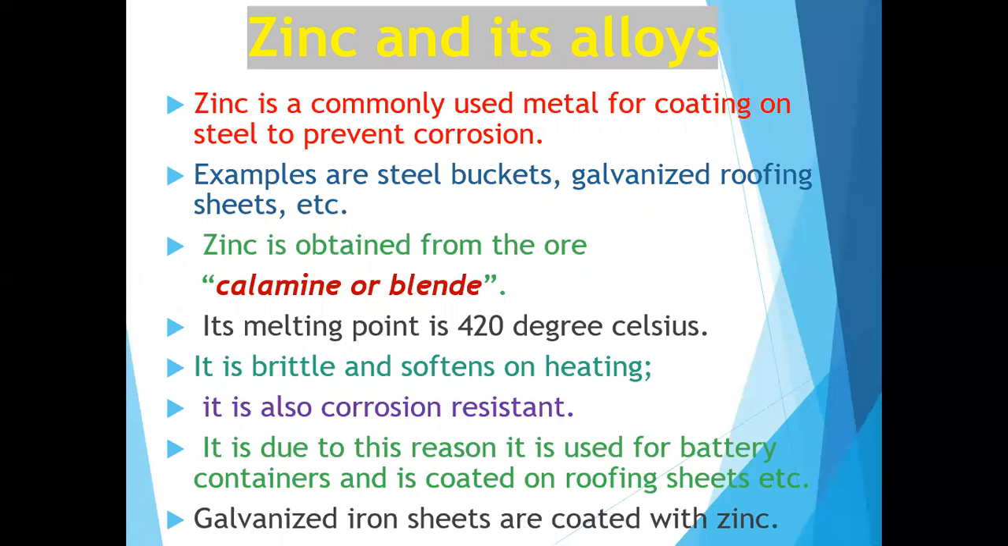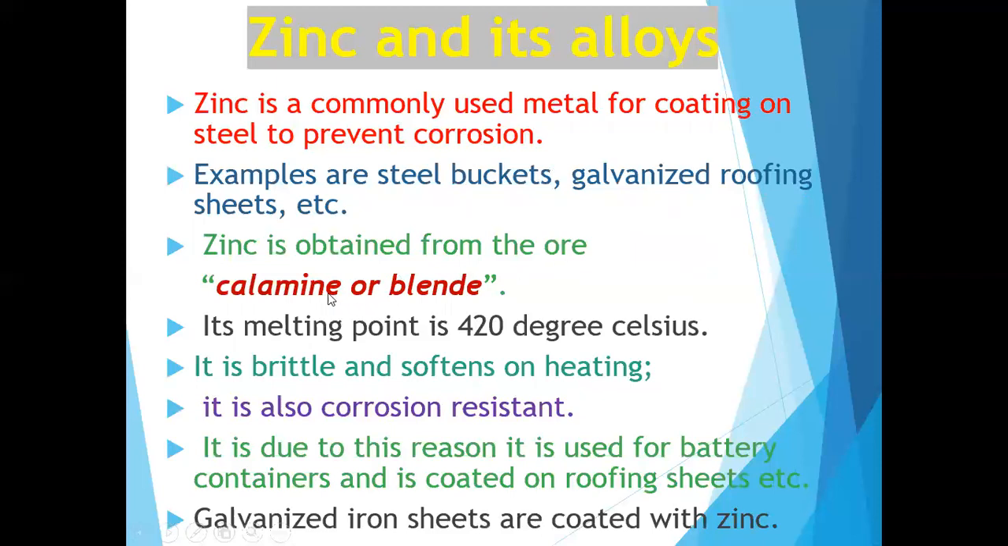Okay, so let us discuss. Next one is zinc. Zinc is a commonly used metal for coating on steel to prevent corrosion. You know that zinc coating, galvanizing, is one method you already studied. Galvanizing means coating with zinc. Examples are steel buckets and galvanized roofing sheets, where there will be a zinc coating.